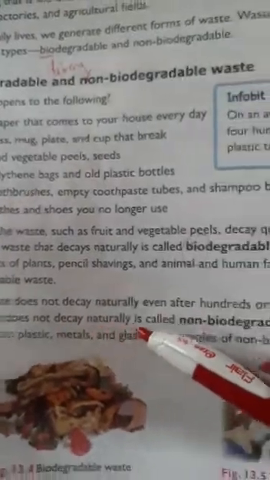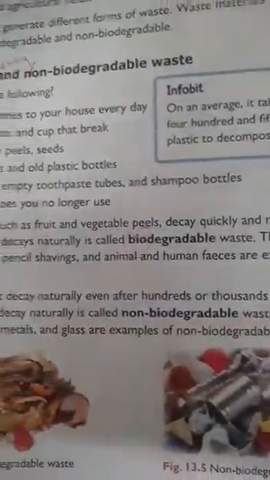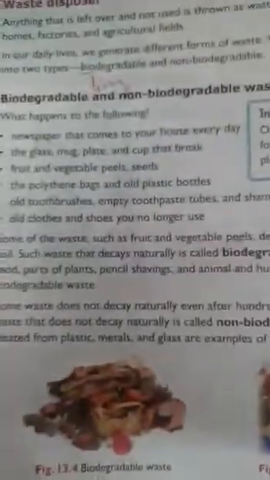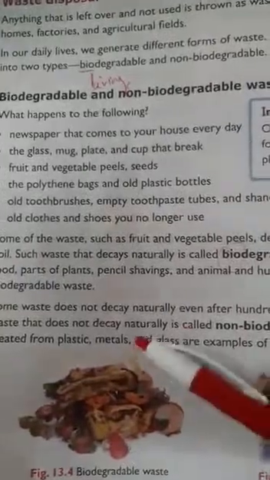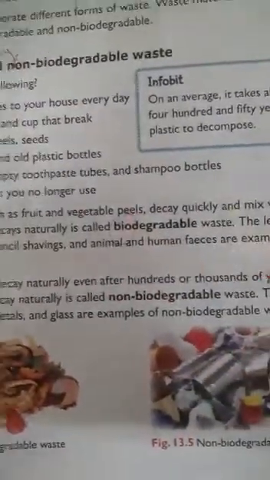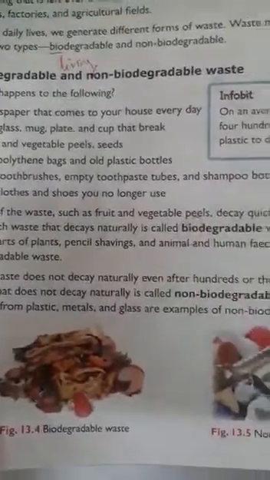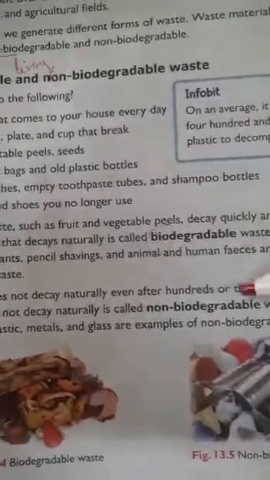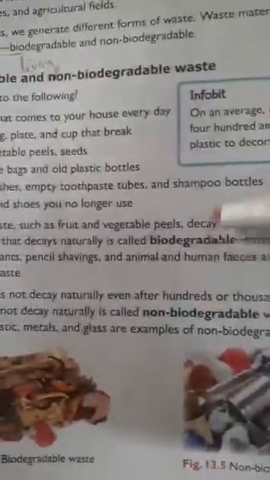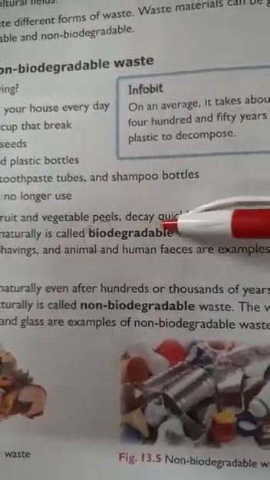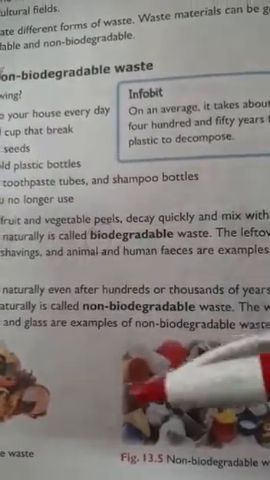Some waste does not decay naturally even after hundreds or thousands of years. These plastics and metals which we are talking about cannot decompose even for hundreds of years. Such waste that does not decay naturally is called non-biodegradable waste. The waste created from plastic, metals and glass are examples of non-biodegradable waste. So list out the things which come under biodegradable waste and which come under non-biodegradable waste.